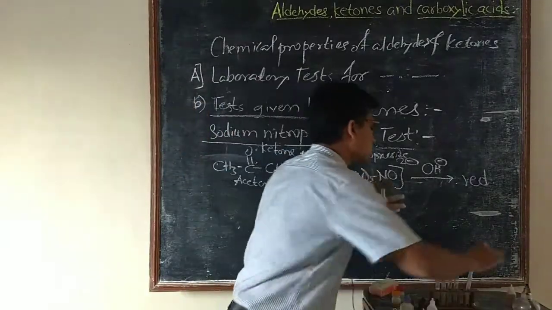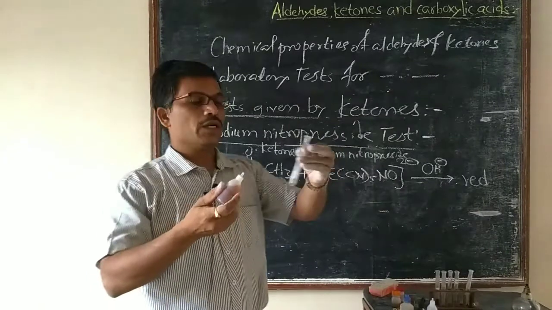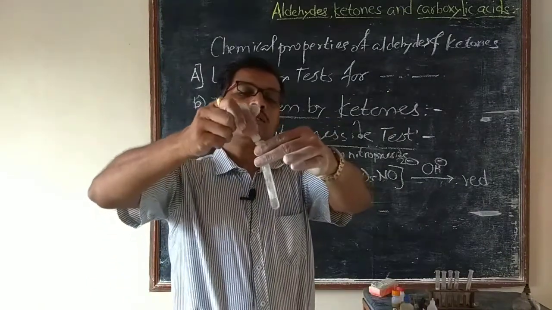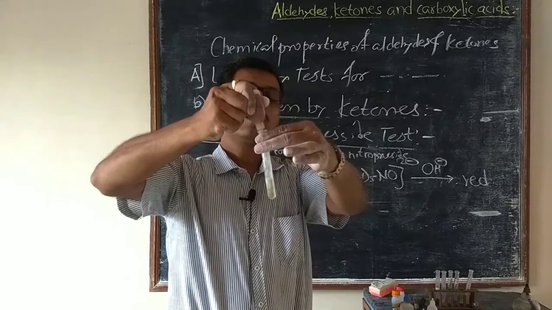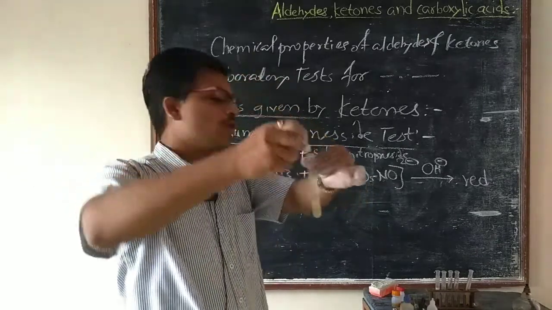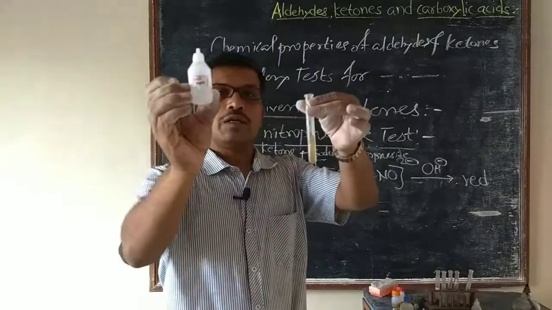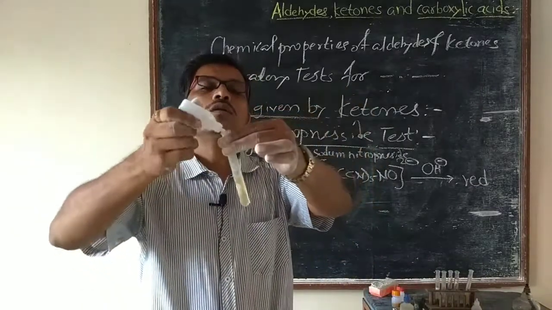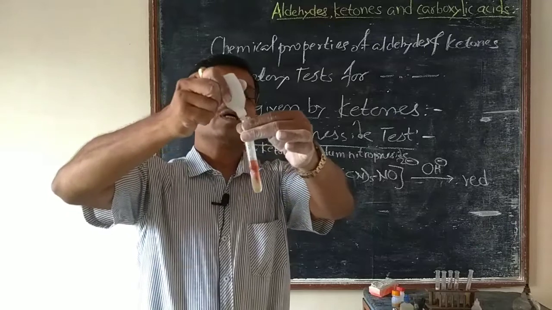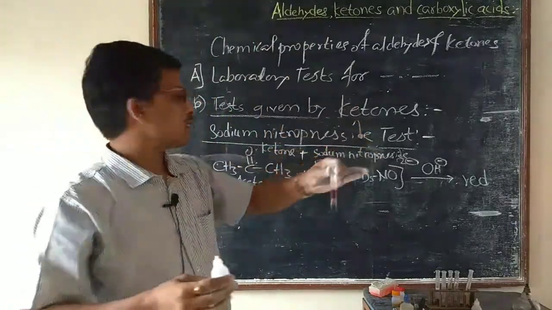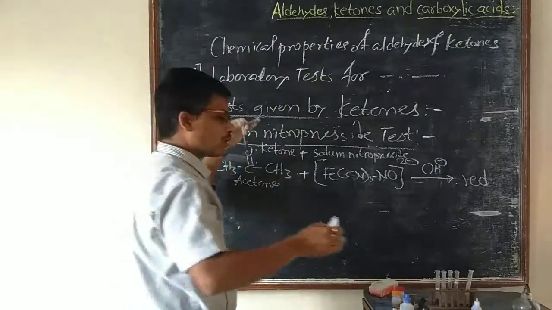When a ketone is treated with sodium nitroprusside solution and NaOH solution, the formation of red color indicates it is a ketone.